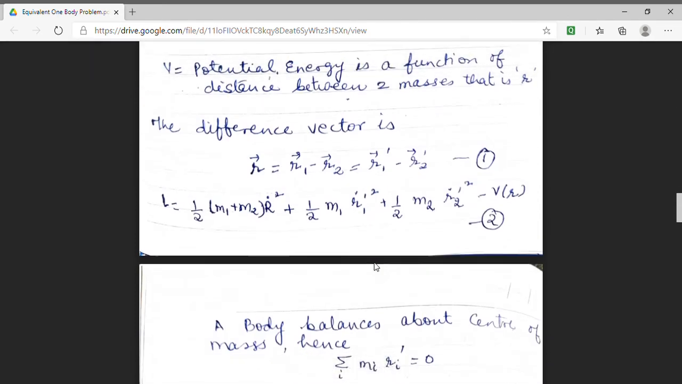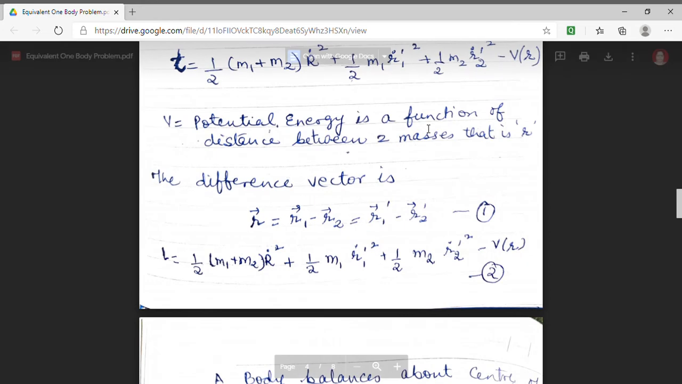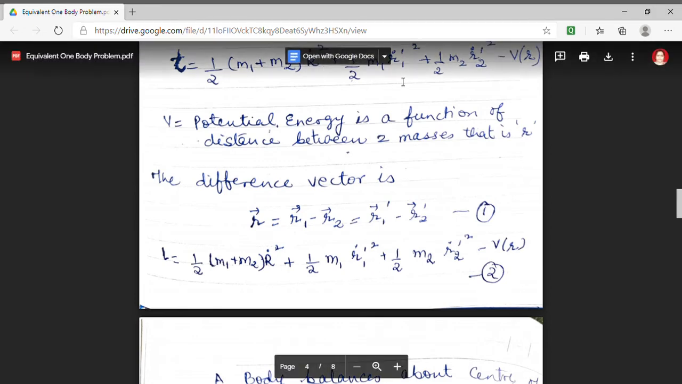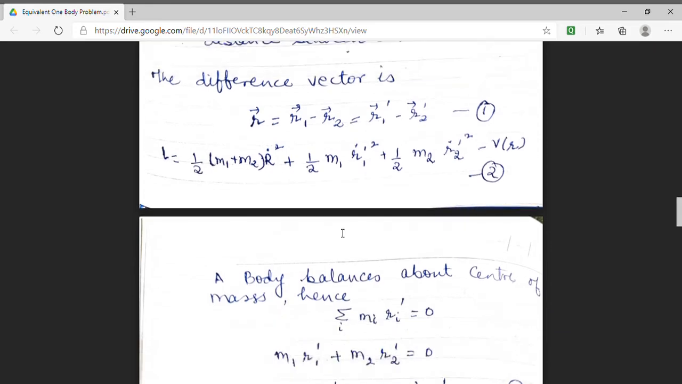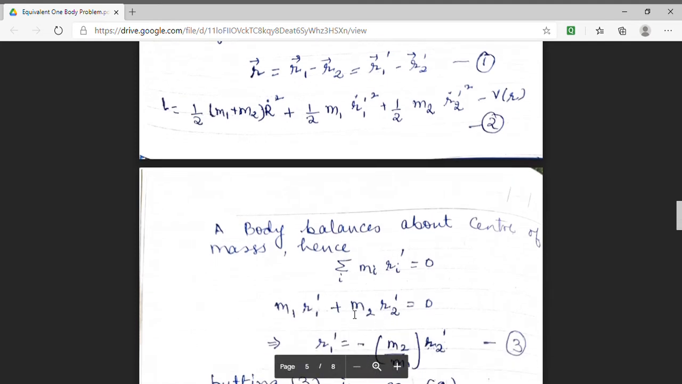Now in our Lagrangian we have a large number of generalized coordinates: r, r1 prime, r2 prime, r. In order to reduce them, we will convert r1 prime and r2 prime in terms of r. For this purpose, we will use the condition of center of mass. We know that center of mass is a point where body balances. That means m1 r1 prime plus m2 r2 prime is equal to 0.